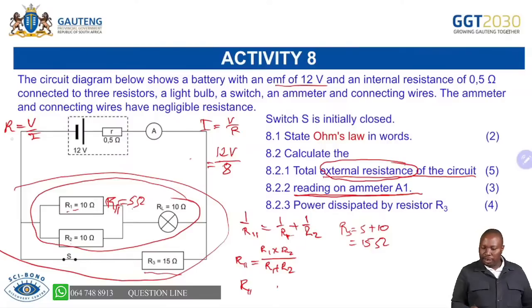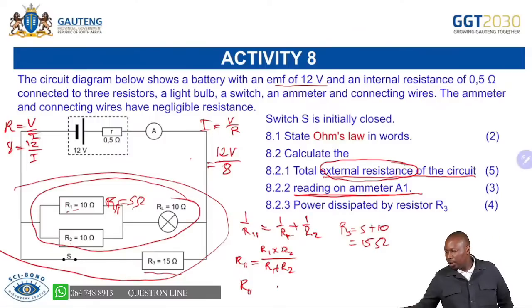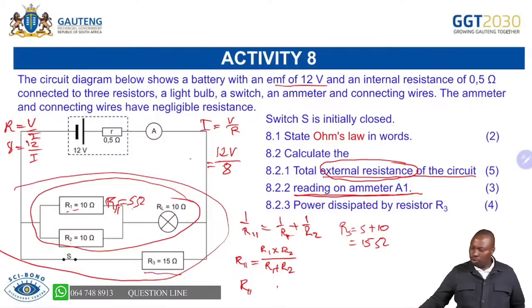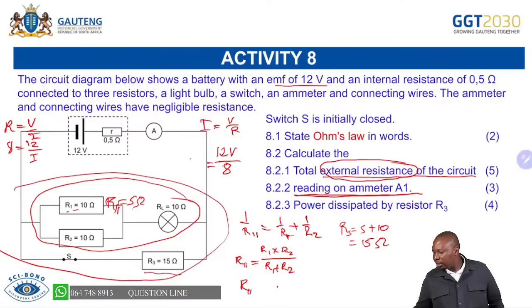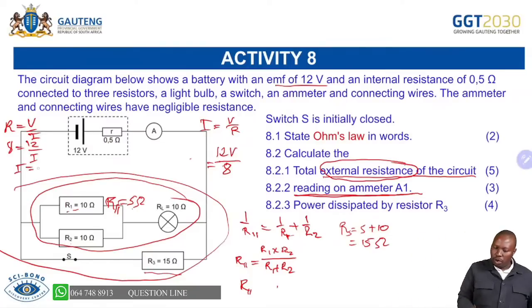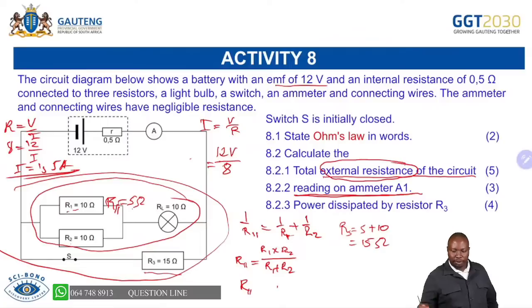When you add them, you get 8, which equals our total V of 12 over I. So 8I equals 12. Then 12 divided by 8 gives us the total current of 1.5 amperes. So you're able to do your calculation of current using that, and you're able to answer that.